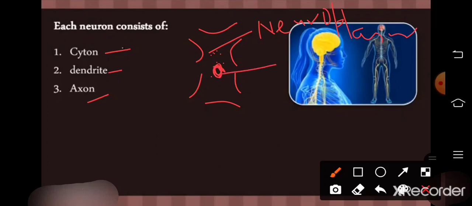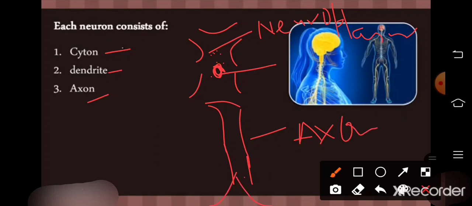This is the nucleus, and this elongated portion is the axon, and the terminal of the axon consists of nerve endings.